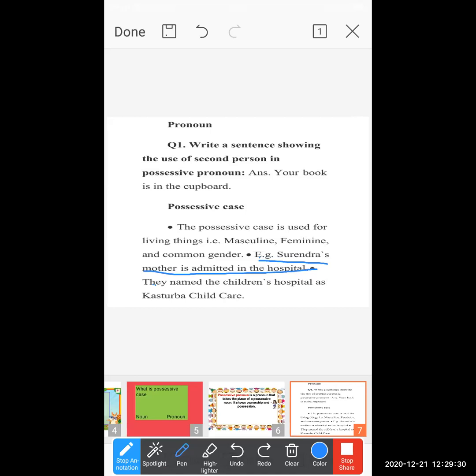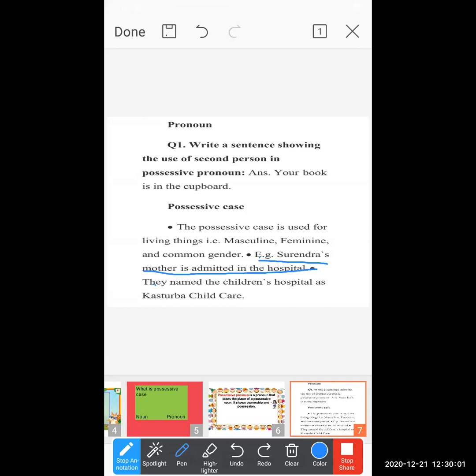They are not using a pronoun. In the sentence, you cannot find a pronoun. Name is mentioned there. So this comes under the noun possessive. Surendra's mother is admitted in the hospital. Okay. So name is mentioned there. So this is the possessive noun. And second thing, Surendra's mother is admitted in the hospital.